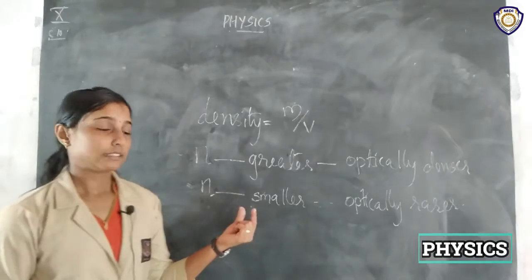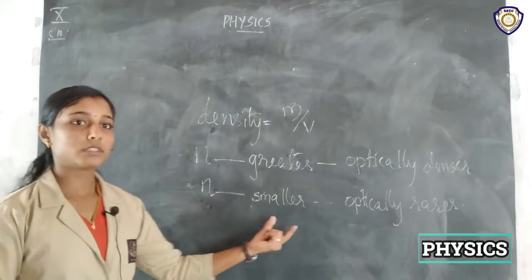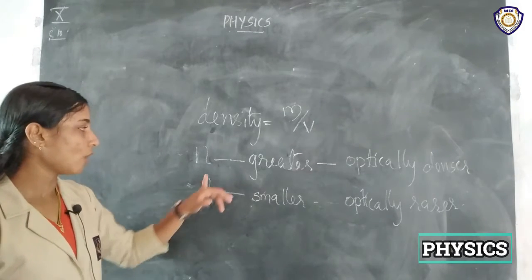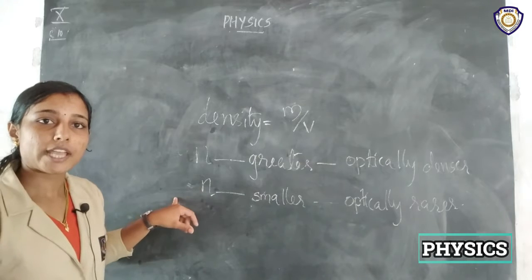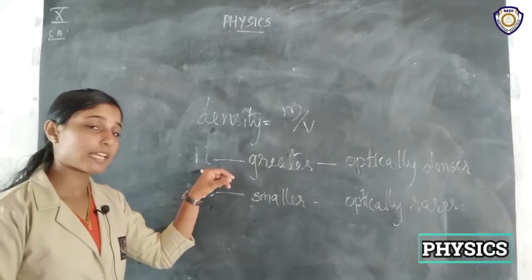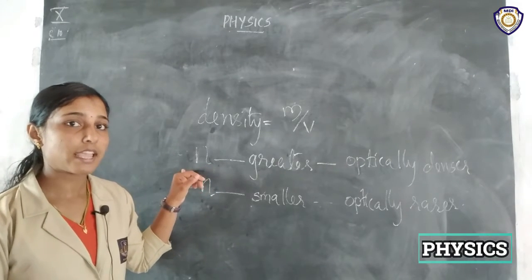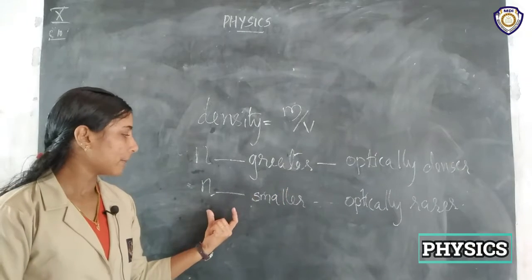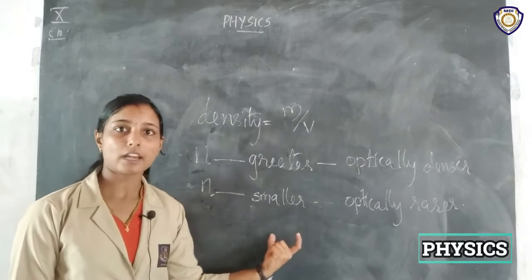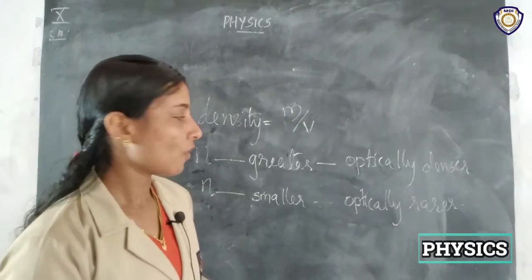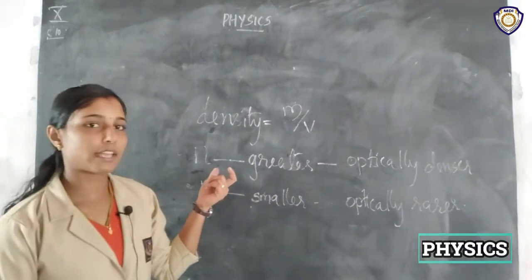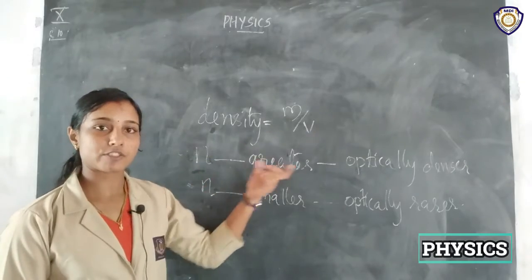Okay, so this is the parameter which tells us about the optical density of the medium, right? Refractive index. So while comparing two media, the medium with greater n value, that means greater refractive index, is optically denser, and the medium with a smaller refractive index is the optically rarer medium. So the optical density we can express by knowing the refractive index of the medium.